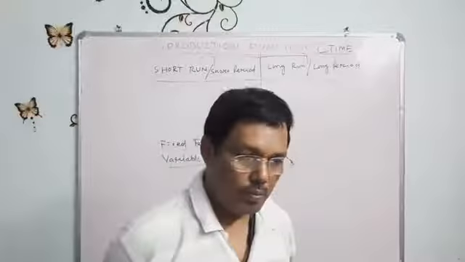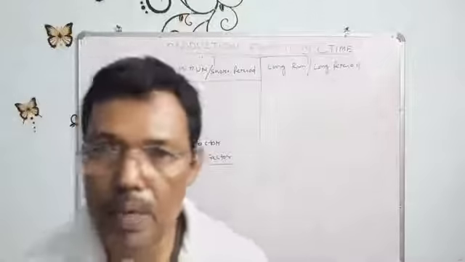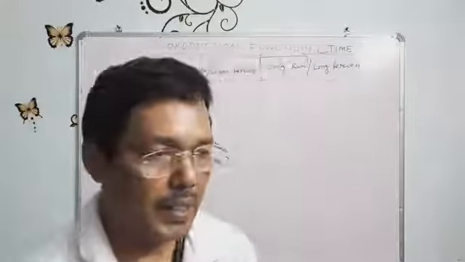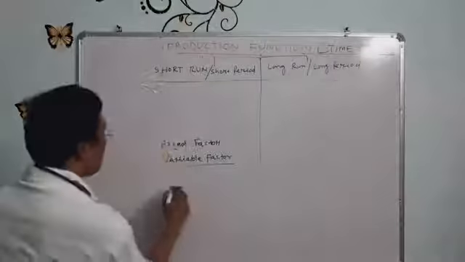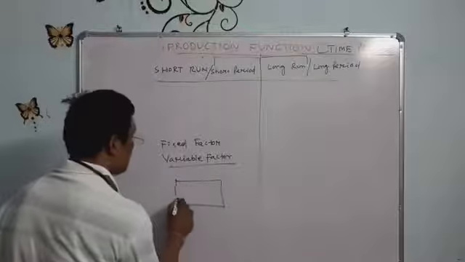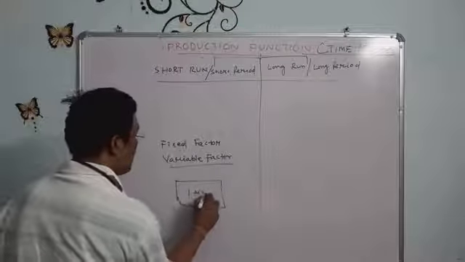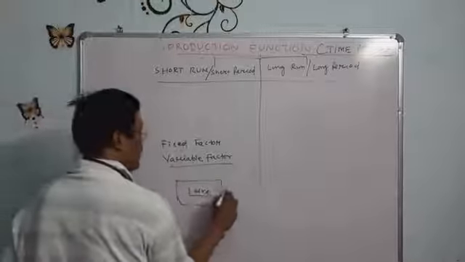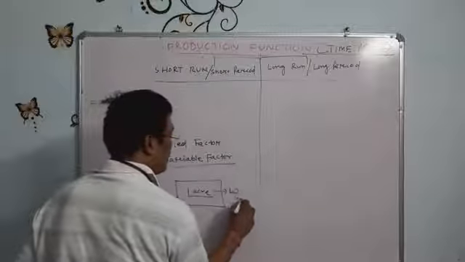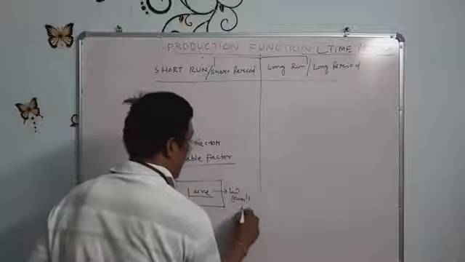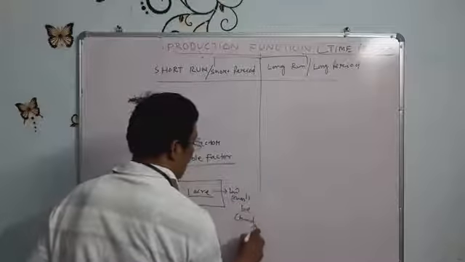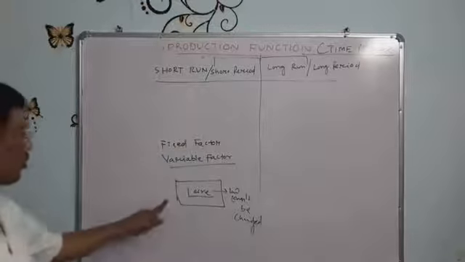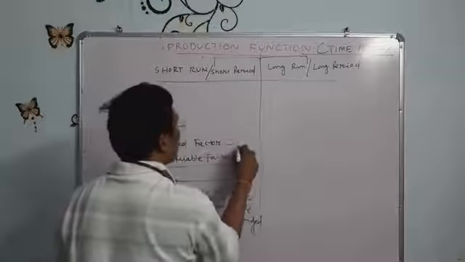For example, when a farmer is producing wheat on 1 acre of land, that 1 acre of land is fixed, because during the process of production the land cannot be changed. So the fixed factor in my example is the land.